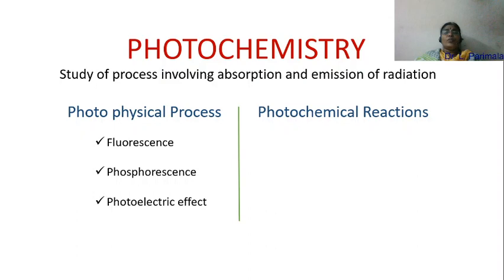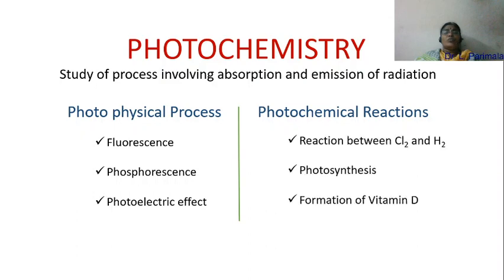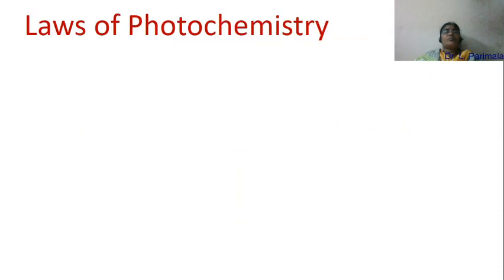In the case of photochemical reactions, on absorption of light radiation, chemical reactions will be taking place. Example, reaction between chlorine and hydrogen, photosynthesis and formation of vitamin D. Laws of photochemistry.